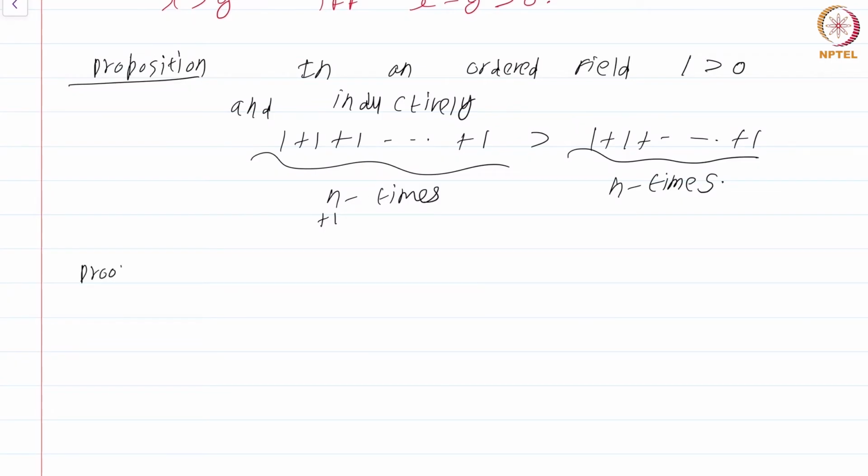Proof. Now 1 is certainly not equal to 0, because that was one of the hypotheses in the field axioms. And by total ordering, that means either 1 is less than 0 or 1 is greater than 0. Suppose 1 is less than 0.